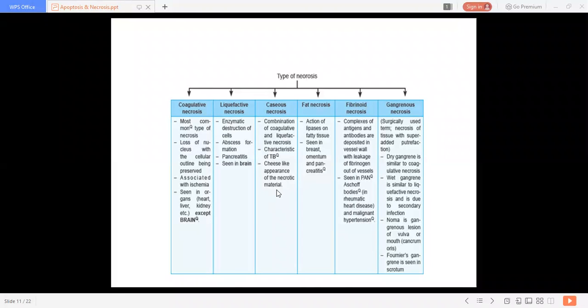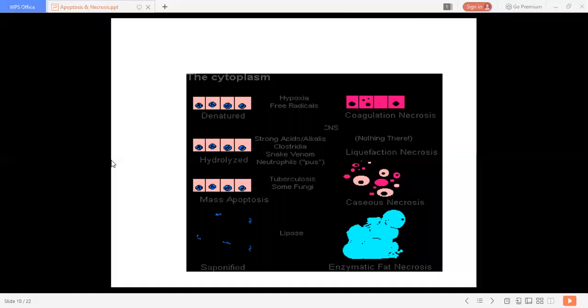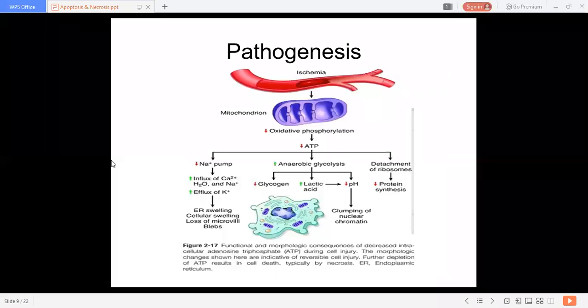So these three types of necrosis we discussed today, and we are going to discuss the remaining three next Monday. Next Monday we will discuss fat necrosis, fibrinoid necrosis, and gangrenous necrosis. Till then, you can look for more information about necrosis.